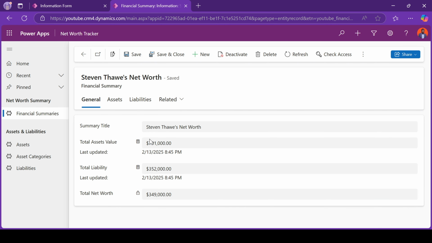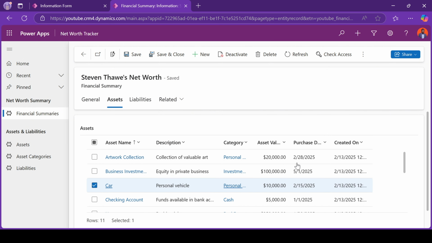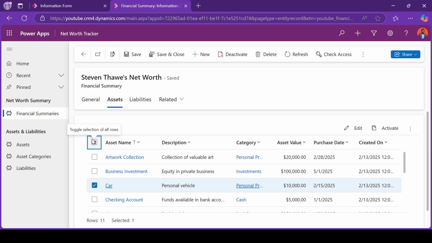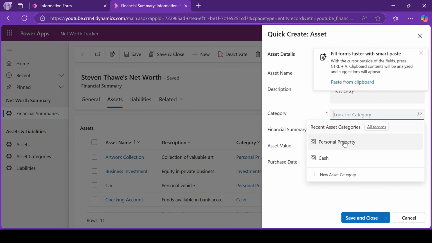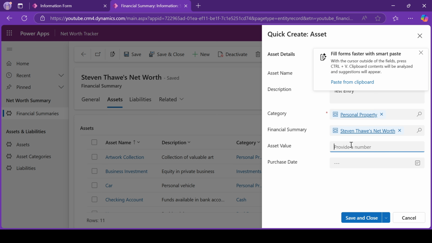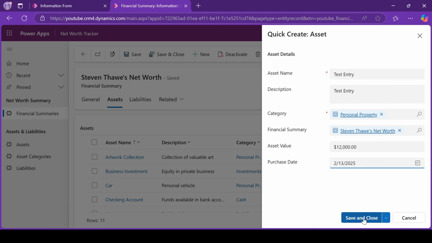If I go to General, you'll note that this is $701,000. So let's go to assets and try it. Let me unselect this first of all. Let me just try to add a new asset. Our quick create form here will pop up. I can enter this as test. The description is just test entry. And this is just personal property. The asset value is $12,000, and the purchase date was today. Save and close.